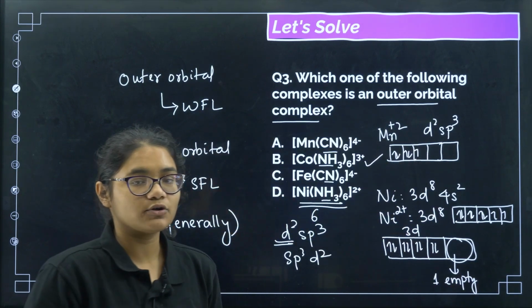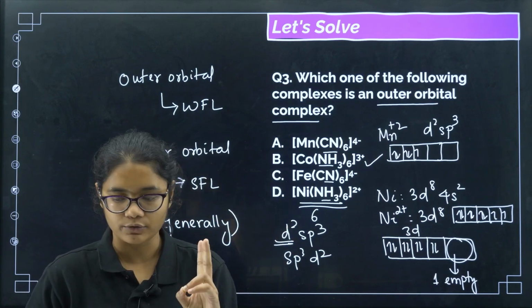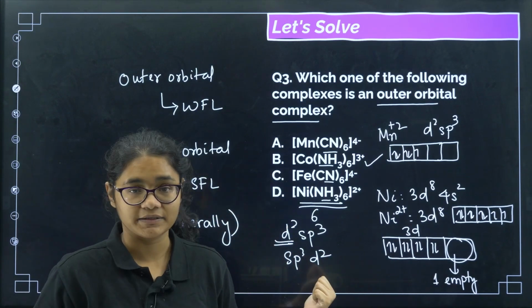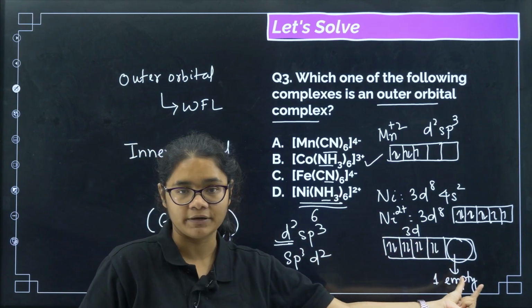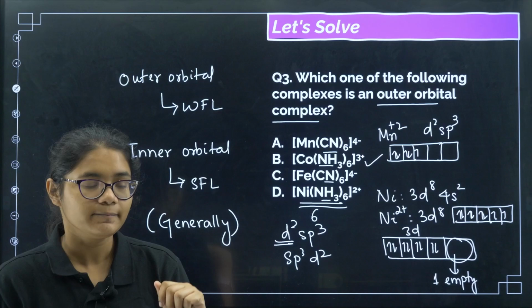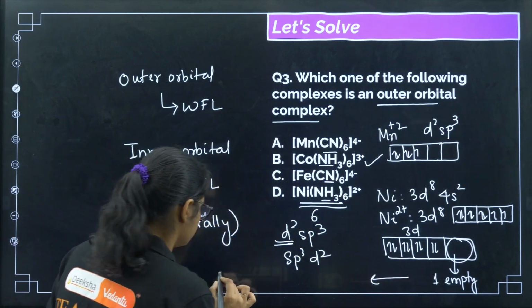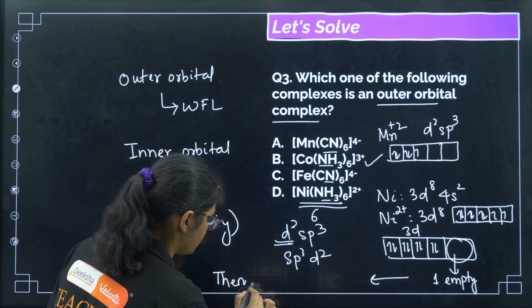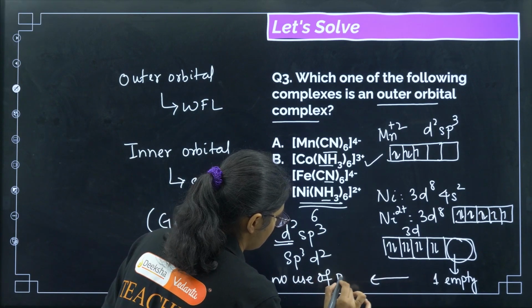right? But that is not of any use, because coordination number 6 has only 2 hybridizations, d2sp3 or sp3d2. If I want d2sp3, then I need 2 empty orbitals, but after pairing also I am not able to get 2 empty orbitals, right? So in that case I can say that here there is no use of pairing.